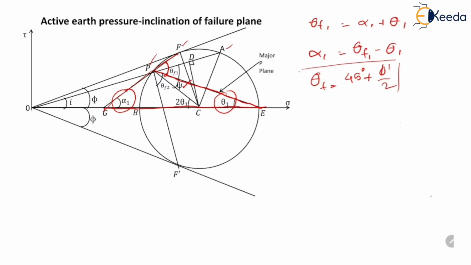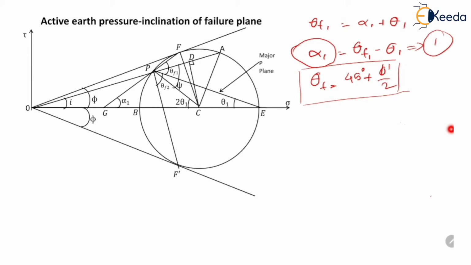We had derived this formula in the previous video. We will name this equation number 1 because our main aim is to determine the formula for alpha 1, which is the angle of inclination of failure plane PF with the horizontal.